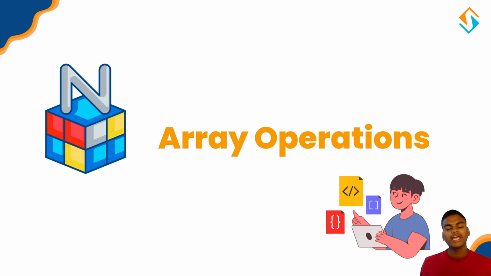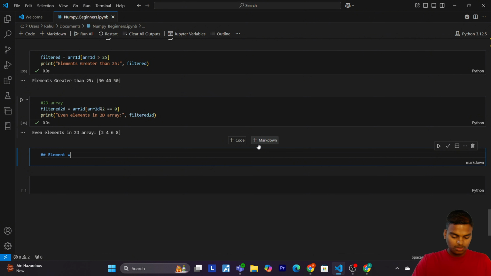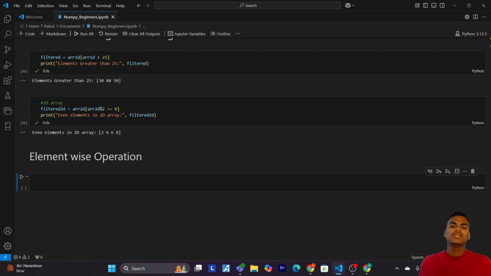So for this I am going to my VS Code. The first thing we have to understand is element-wise operation. Let me give the markdown: element-wise operation. Element-wise operations are performed between arrays of the same shape. They include basic arithmetic operations like addition, subtraction, multiplication and division. So now let's see how we can do this. Let's start coding.